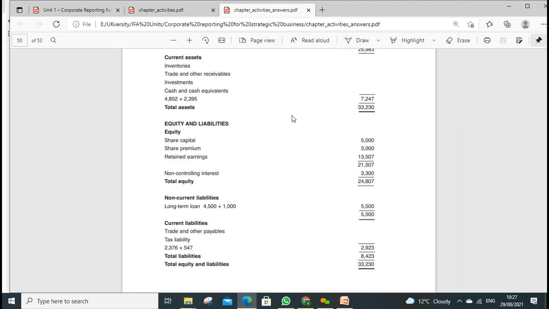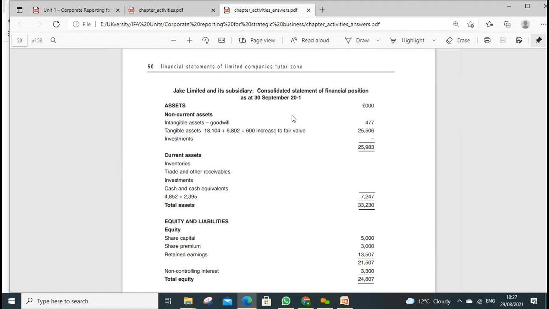Then non-controlling interest. All these workings we are going to combine here. That's the consolidated statement. So we add the goodwill from the working. Tangible assets, we add them together, both companies. Dates don't matter, because the revaluation was when we acquired, and the asset went up, so we add them together. Inventories and all current assets, we add them together, both companies.